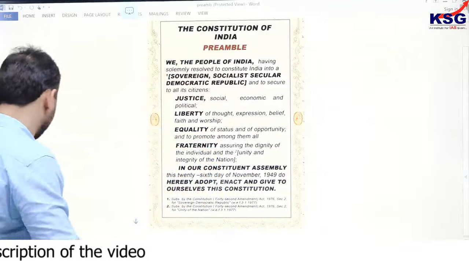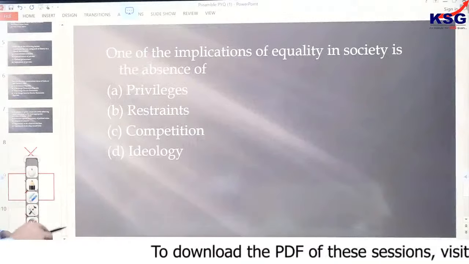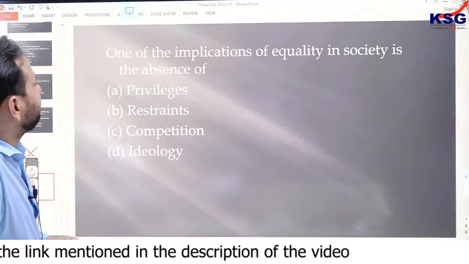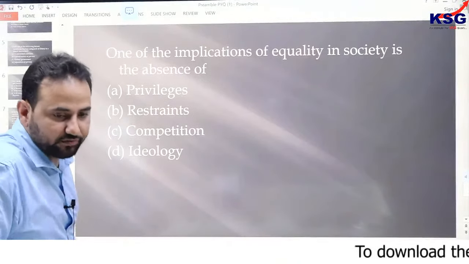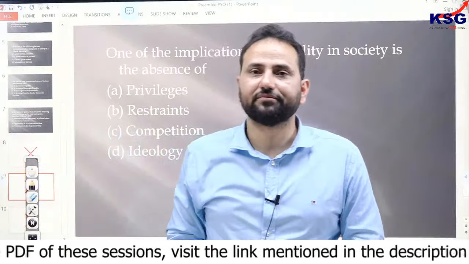Answer of the second last question. One of the implications of equality in society is the absence of privileges. The answer would be A only, Anushtan. The answer would be A only. Absence of privileges in the society.